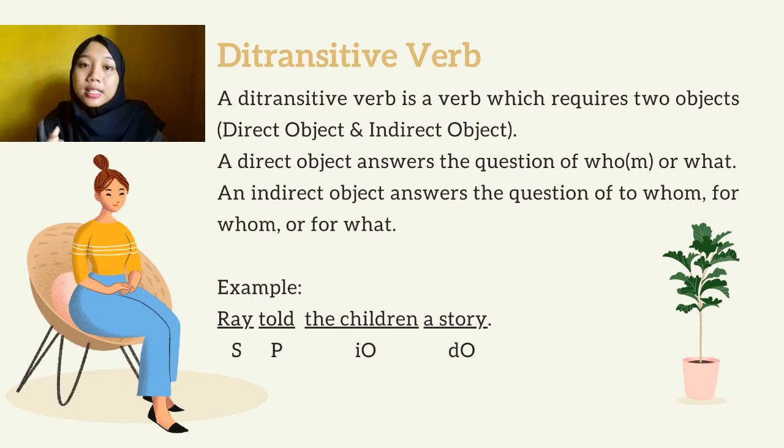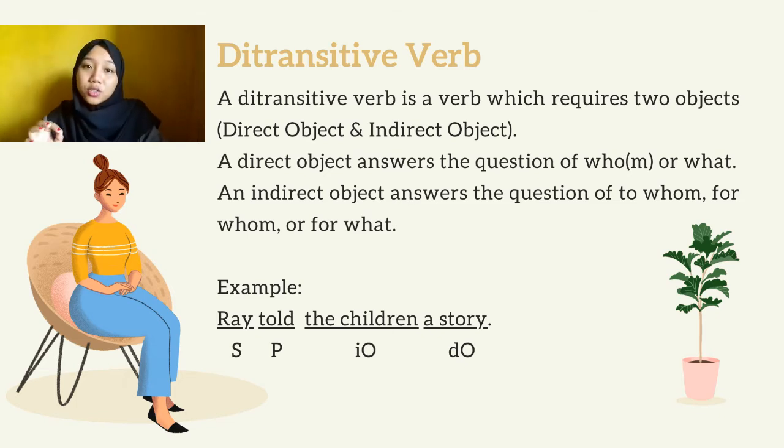The children is an indirect object because it can answer the question of to whom, or for what. The example, for whom Roy told a story? So the answer, Roy told a story for the children.